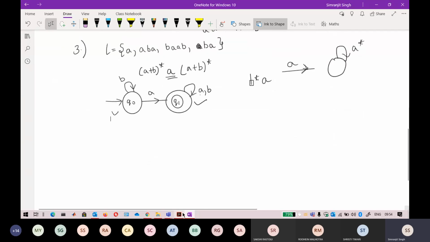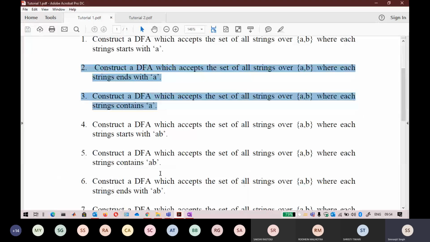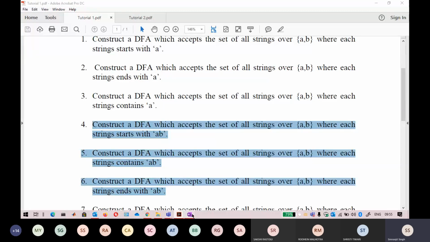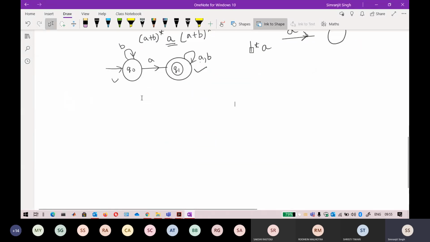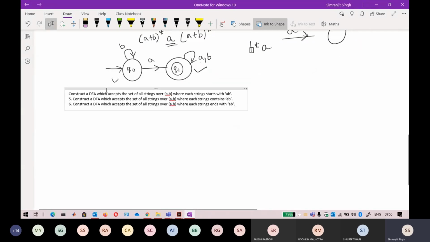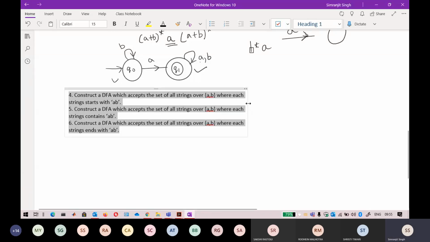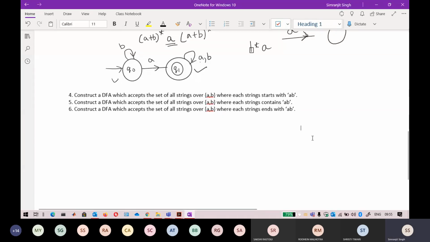Okay. So the next question is again fairly basic. It just says that it should start with AB. These three questions are based on the same lines. Out of these three, just try to do the first two. The third question will be a very basic question. I think anybody can do it. So try the first question right now. I will tell you the answer in a bit. Just take 2 minutes. I will increase the font size.